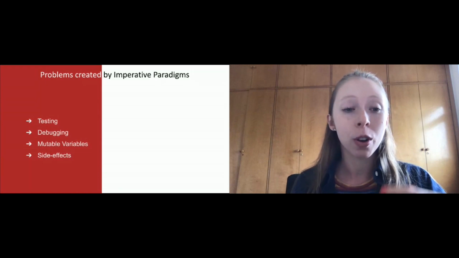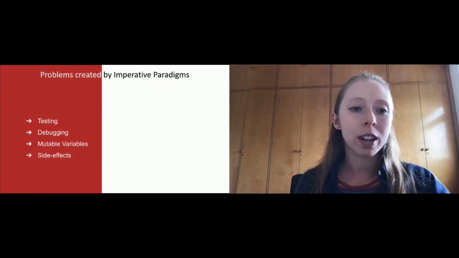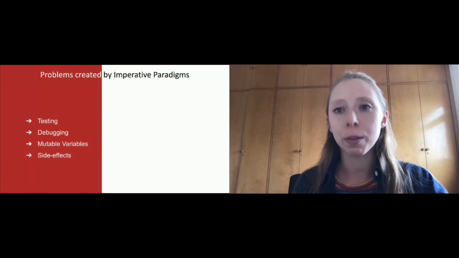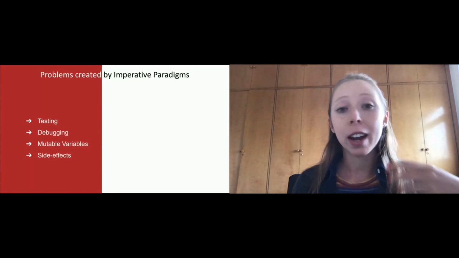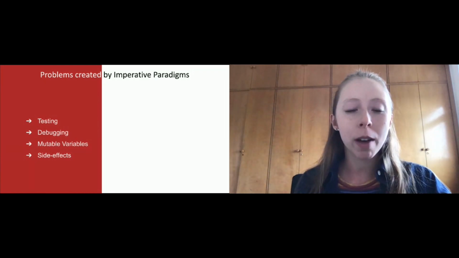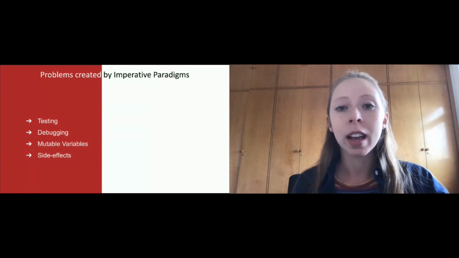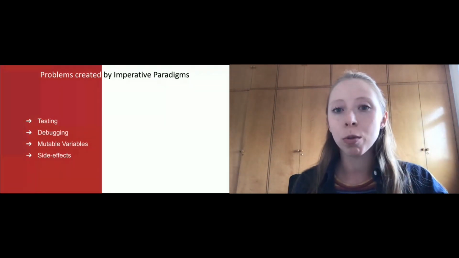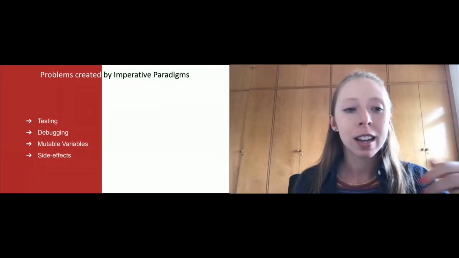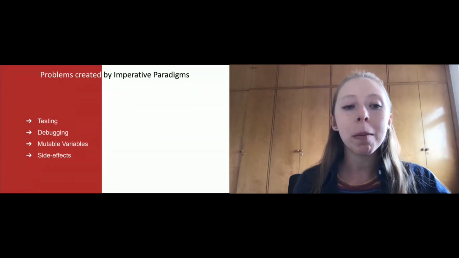The first thing in the imperative paradigms is that it's difficult to create relevant tests that guarantee reliability. It's really difficult to test sometimes, and also to debug, because some problems happen that we are not able to reproduce and identify, mostly because we have many mutable variables.